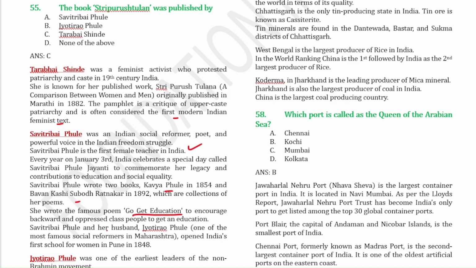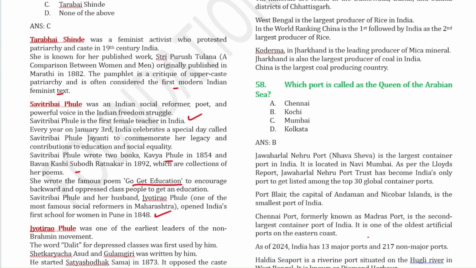Savitribai Phule and her husband, Jyotirao Phule, opened the first school for women in Pune, India, in the year 1848. Jyotirao Phule was one of the earliest leaders of the non-Brahmin movement, and the word Dalit for depressed classes was first used by him. Shetkaryacha Asud and Gulamgiri were written by him, so you have to know this. He started the Satya Shodhak Samaj in the year 1873. This is important, and it opposed the caste system, child marriage and idolatry.